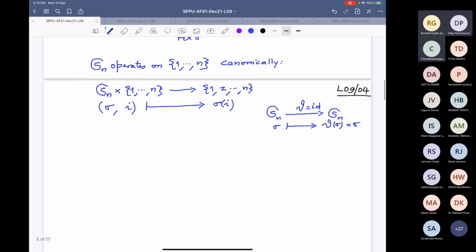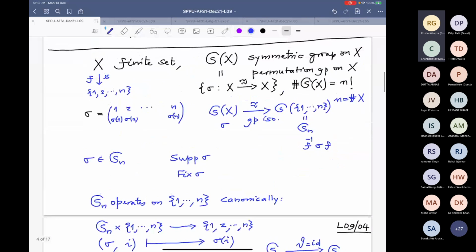It's canonical. All right. So now what I was saying, suppose I have a fixed sigma, then the fix of sigma is clear, what it is. That is all those i in 1 to n. Let me abbreviate this set 1 to n also by I_n. That is just a definition here locally. So that is the i in I_n such that sigma of i is i. So those are the fixed elements of sigma. And the support is I_n minus the fixed points.